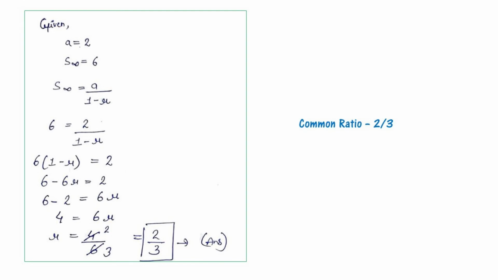6 minus 2 is equal to 6r. That will be 4 is equal to 6r. Then r is equal to 4 divided by 6. That will be 2 by 3. So the common ratio is 2 by 3.